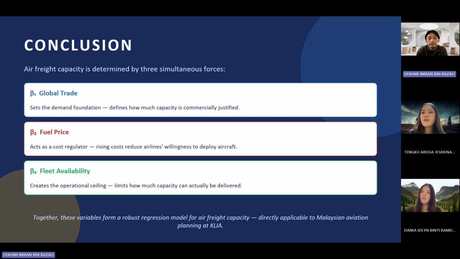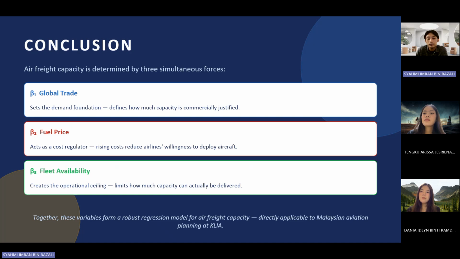So, the conclusion: air freight capacity is the result of three simultaneous forces. Beta 1, global trade volume, sets the demand foundation. Without sufficient cargo, there's no reason to deploy capacity. Beta 2, the fuel price index, acts as a cost regulator. When prices rise, airlines pull back, reducing what's available in the market. And beta 3, fleet availability rate, creates the operational ceiling. It determines how much capacity can actually be delivered regardless of what demand and cost conditions look like.